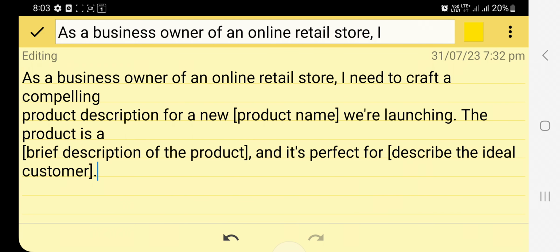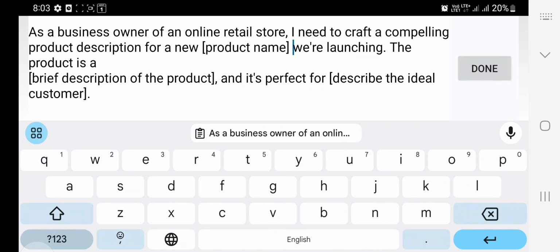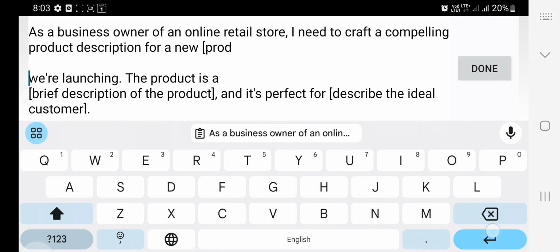I'm pasting: As a business owner of an online retail store, I need to craft a compelling product description for a new product we are launching. The product is, you can include a brief description, and you can describe the ideal customer. So you can name your product.